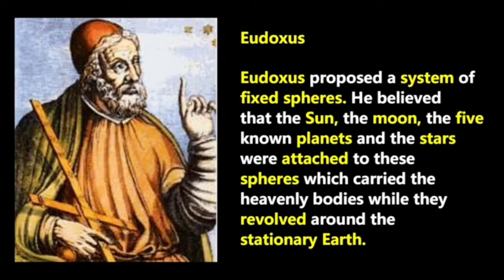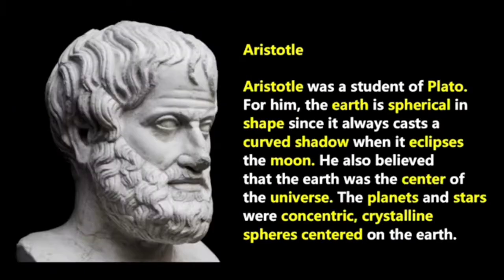According to Eudoxus, he was the one who proposed a system of fixed spheres. He believed that the Sun, the Moon, the 5 known planets, and the stars were attached to these spheres, which then carried the heavenly bodies while they revolved around the stationary Earth.